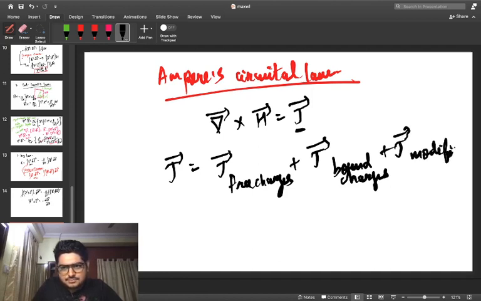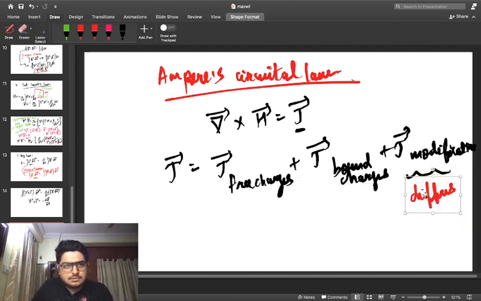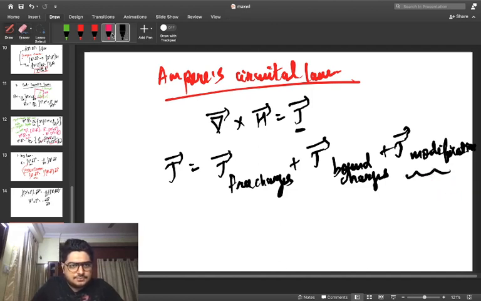For this J modification, the concept of drift current won't hold. In semiconductors the analogous concept is referred to as diffusion current, but in the context of electromagnetism it would be referred to as displacement current.